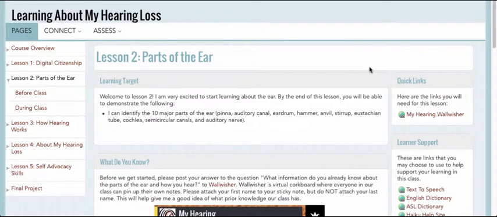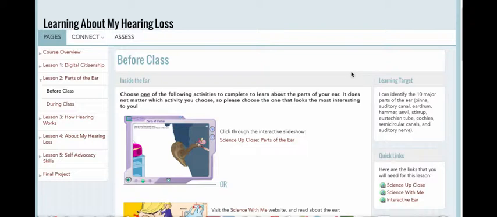Now it's on to the fun things. Let's discuss the lessons within our course. If you look at the landing page for each lesson, you'll get an idea of what that lesson will be about. You'll also see the learning targets for what you will achieve within this lesson. And finally, make sure you check the landing page because sometimes there's an assignment that goes along with that page. The course will be following a flipped classroom model.